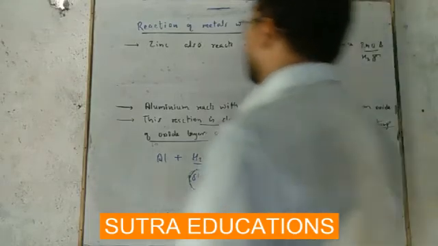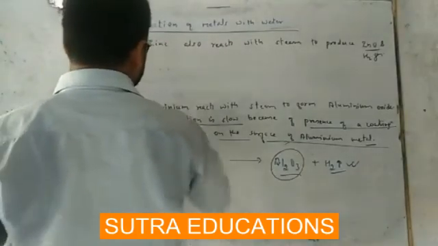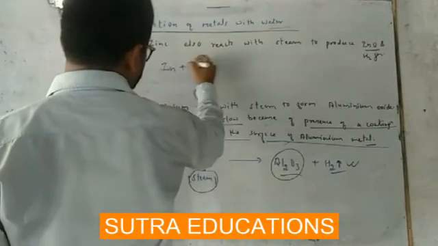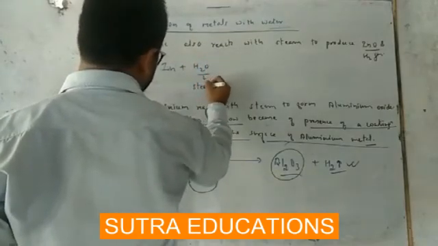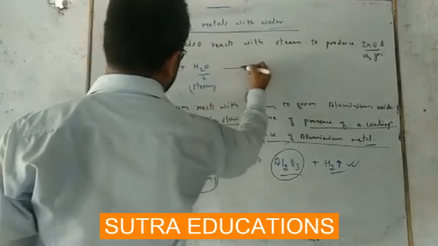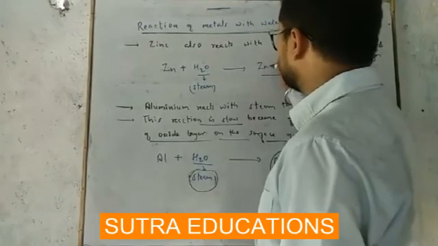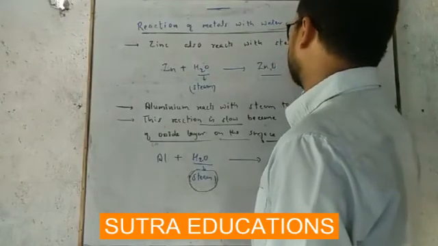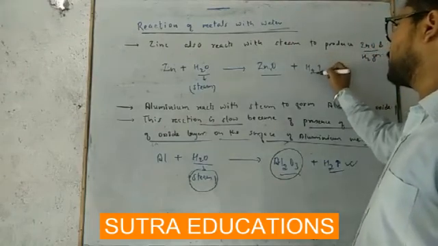So the reaction will be Zn plus H2O, in the form of steam. It will give you zinc oxide, ZnO, plus hydrogen gas, H2.